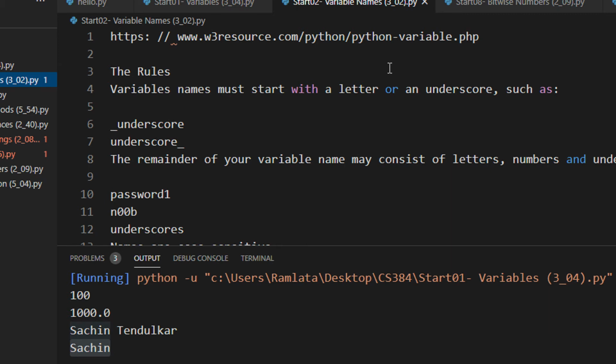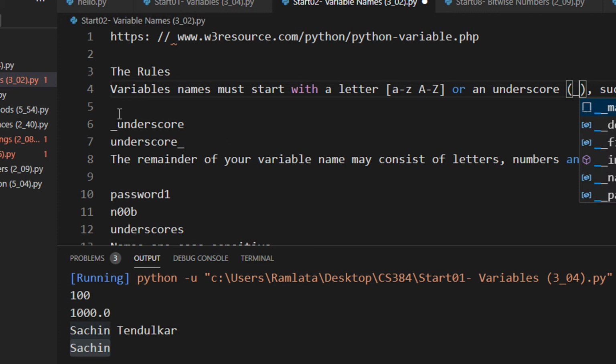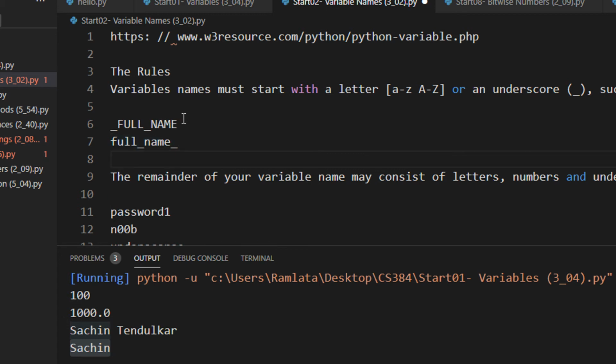Okay, so first of all, the Python rule is that variable names must start with a letter, as in A to Z and capital A to Z, or an underscore, such as this one. So you can begin with an underscore, and this can be anything like, let's say, _full_name, or you can end with an underscore. No other symbol is allowed except these.